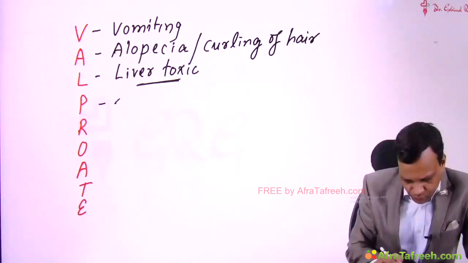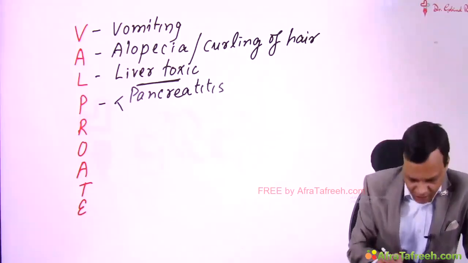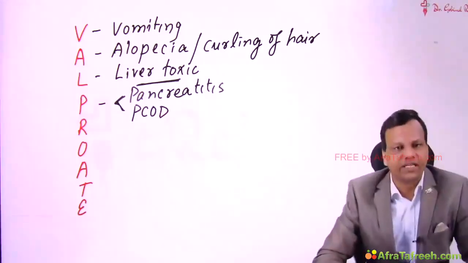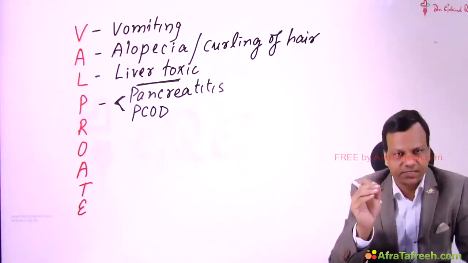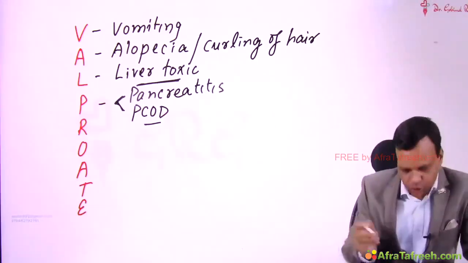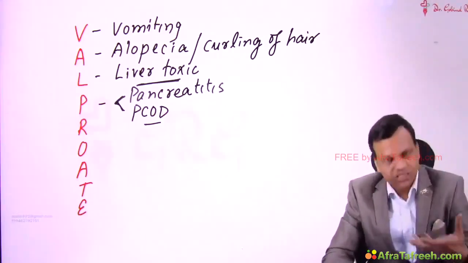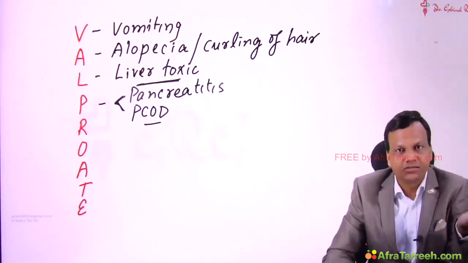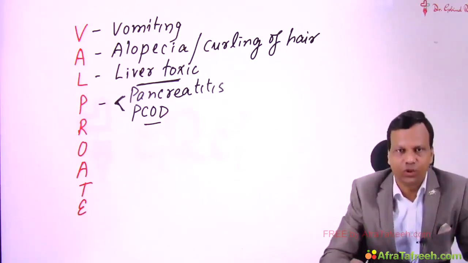Then P, we have two important things on P. One is pancreatitis. Valproate can predispose to pancreatitis. And second on the P is it can increase the risk of polycystic ovarian disease. Sometimes the question is asked, which is the gender specific side effect of valproate? So the answer is PCOD. Obviously, PCOD will never be seen in males, so it is specific to females. So the gender specific side effect of valproate is PCOD.